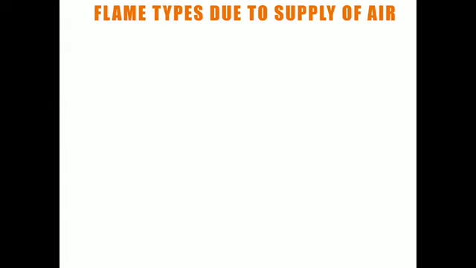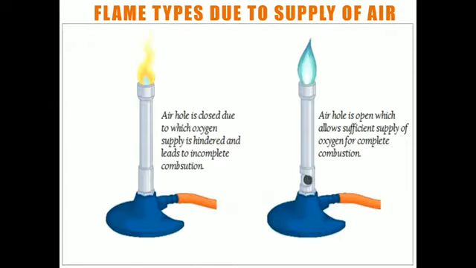Now again, if we talk about flame types, let us see this example of the Bunsen burner. If you do this activity in the laboratory, here you can see a Bunsen burner in which the air vent is closed, whereas in this case the air vent is open.